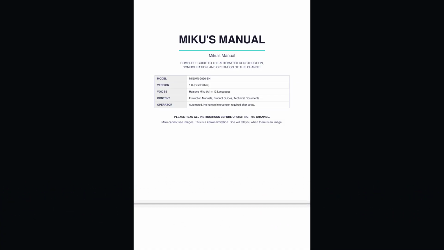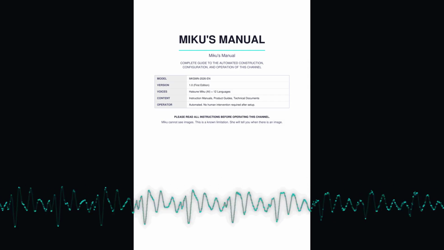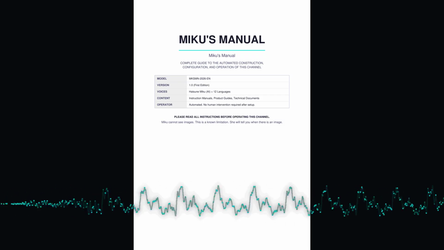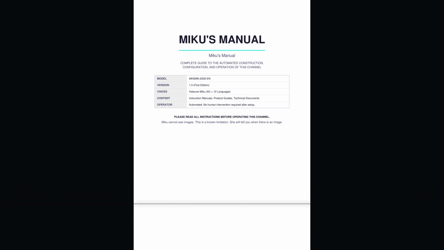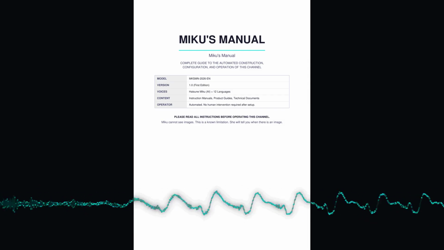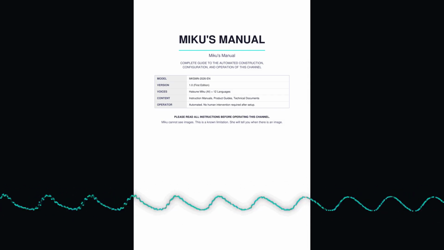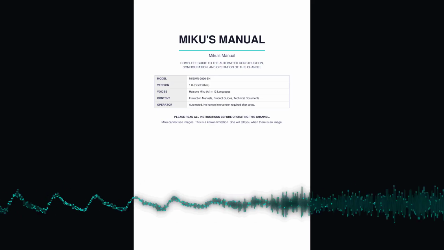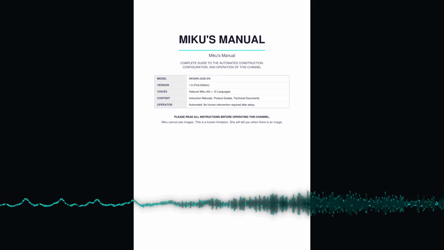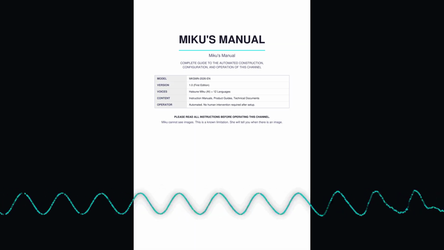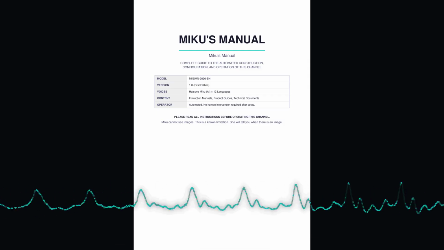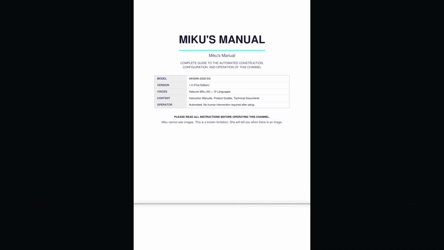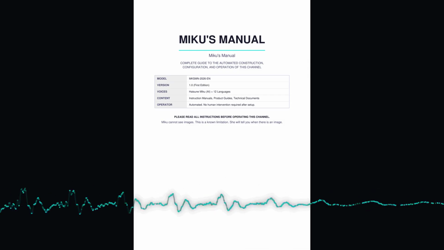Note on origin. The original pipeline, the hermetic pipeline, remains operational and continues to produce esoteric audiobook content independently. This channel, Miku's Manual, is a parallel system sharing the same voice model and core architecture. They do not share a queue. The decision to read manuals verbatim, including all safety warnings, legal disclaimers, and image placeholders, was made deliberately. Editing or summarizing the source text was considered and rejected. The manual is read as written.